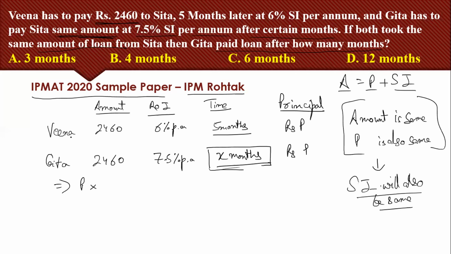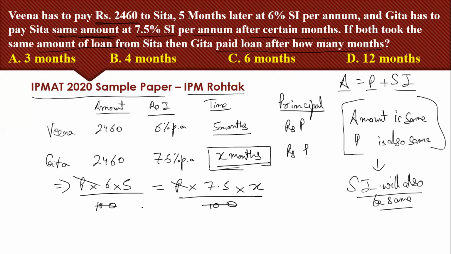Writing it for Veena, simple interest is PRT upon 100. That means P into R, which is 6, into time, which is 5, upon 100. I am not converting months into years, the reason being the time for Geeta is also in months only. P into R, which is 7.5 for Geeta, into T, which is X months, upon 100. If I solve this, P will get cancelled, 100 and 100 will get cancelled. Solving this, I will get X as 4 months.